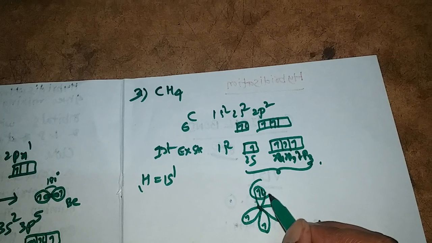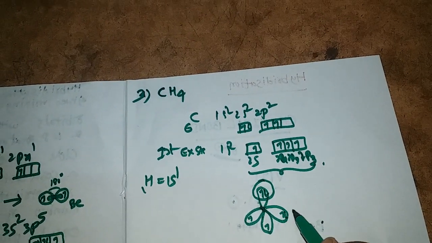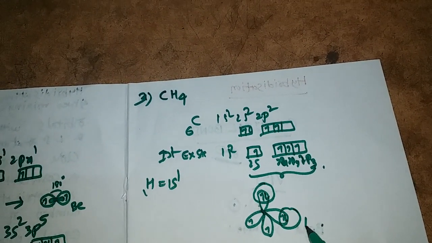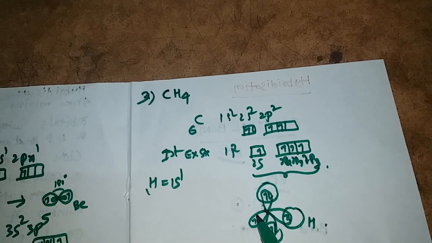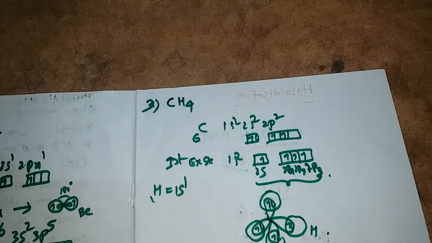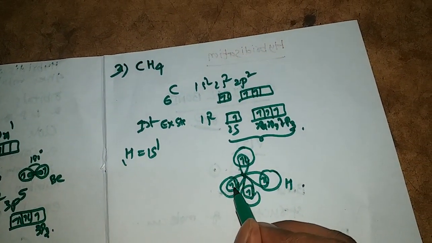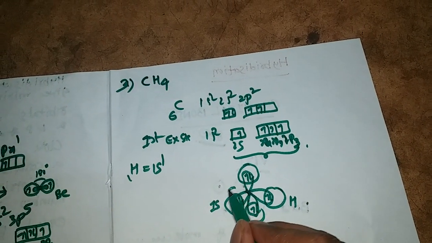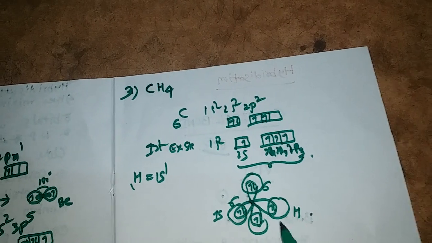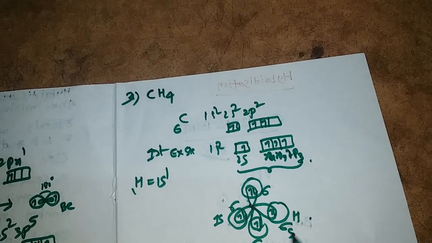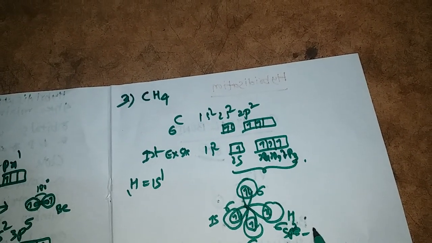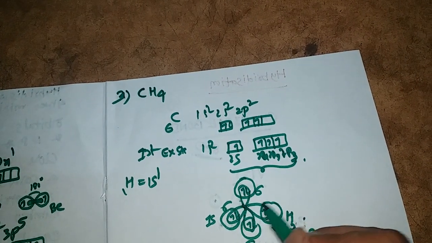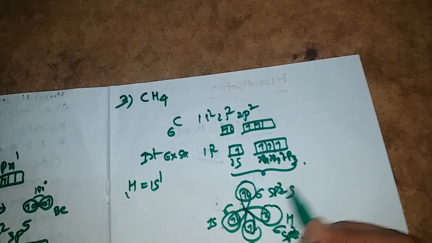So this is the 1s orbital of one hydrogen atom. This is another. Here this circle indicates the 1s orbital of a hydrogen atom. So this is one sigma bond, this is another sigma bond, and another. All these 4 sigma bonds are sp3-s sigma bonds.